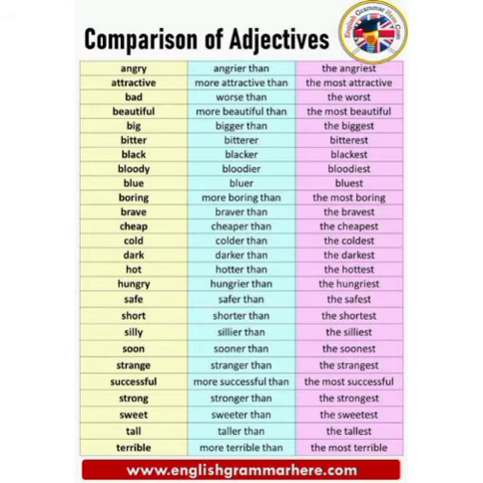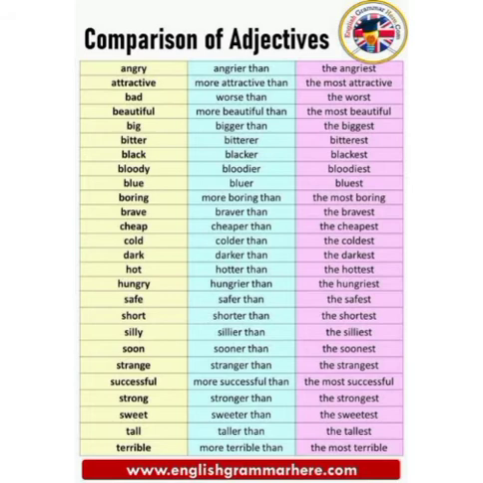Bad, worse than, the worst. Beautiful, more beautiful than, the most beautiful. Big, bigger than, the biggest. Bitter, bitterer, bitterest. Black, blacker, blackest. Bloody, bloodier, bloodiest. Blue, bluer, bluest.